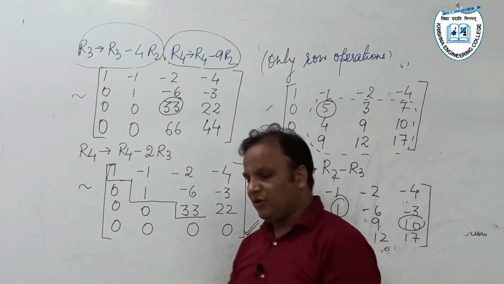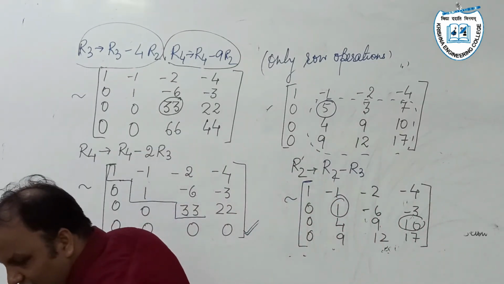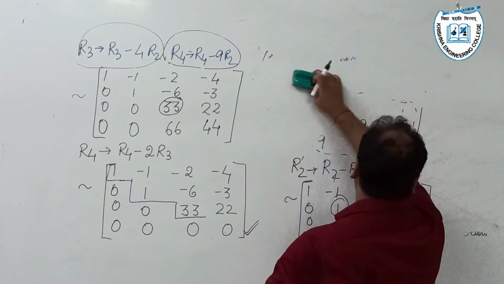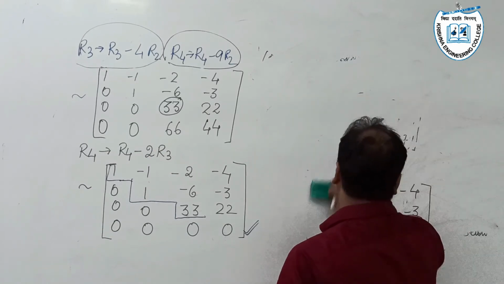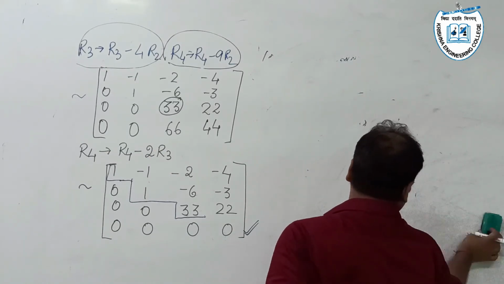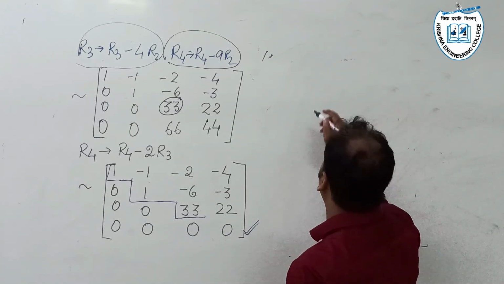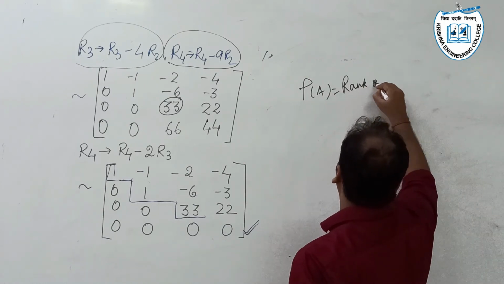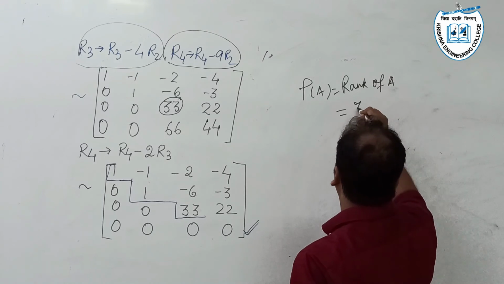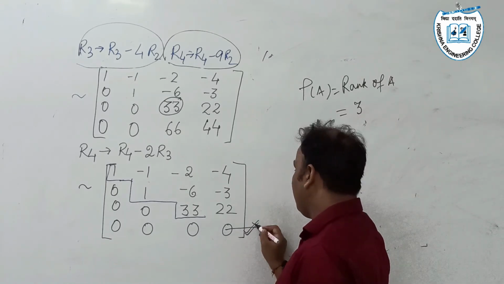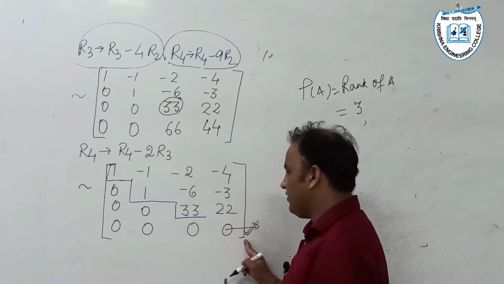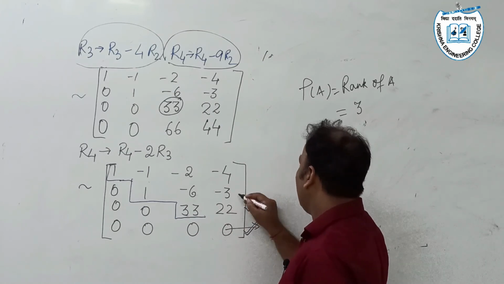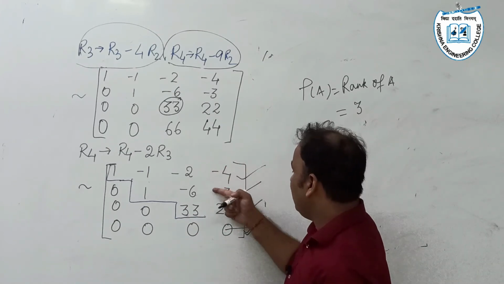Once the matrix has been reduced to echelon form, we directly write its rank: the rank of an echelon matrix is equal to the number of non-zero rows. Therefore, rank of A is equal to the number of non-zero rows. Here it is 3, because this is our zero row. All the elements of this row are zeros. Each of the other rows has at least one non-zero element, so there are 3 non-zero rows.